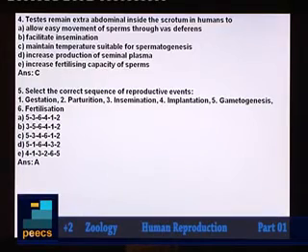Gametogenesis, insemination, fertilization, implantation, gestation, and finally parturition. So that is the correct sequence.